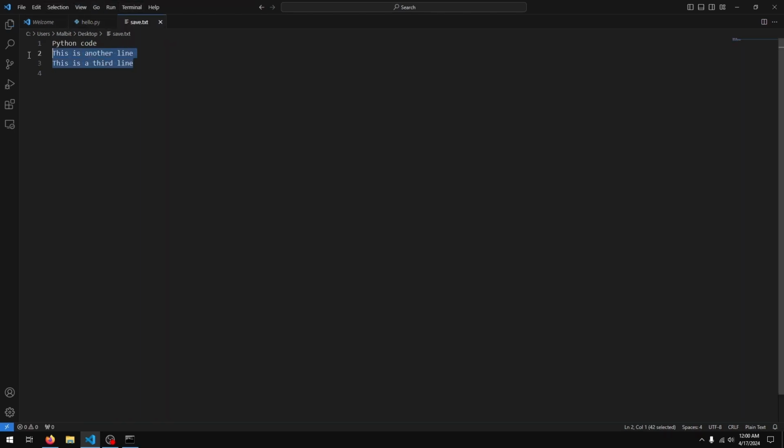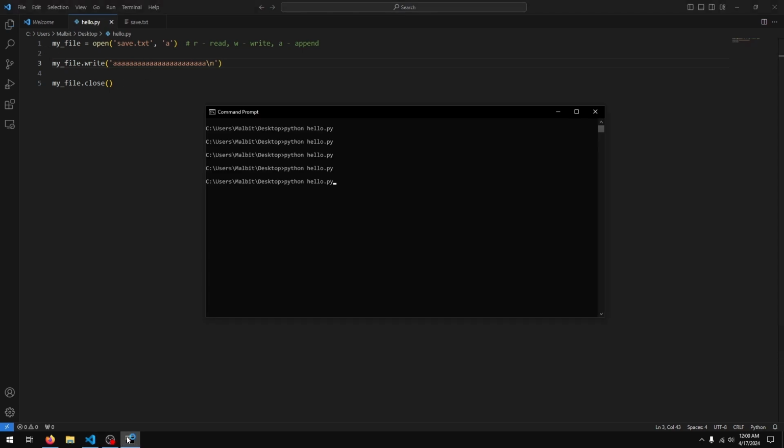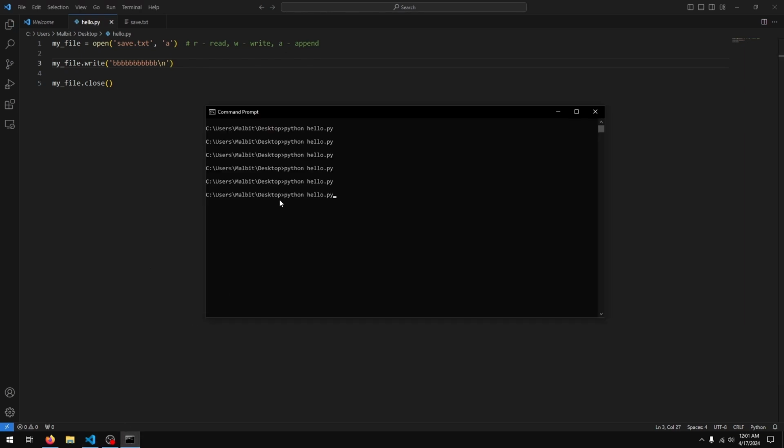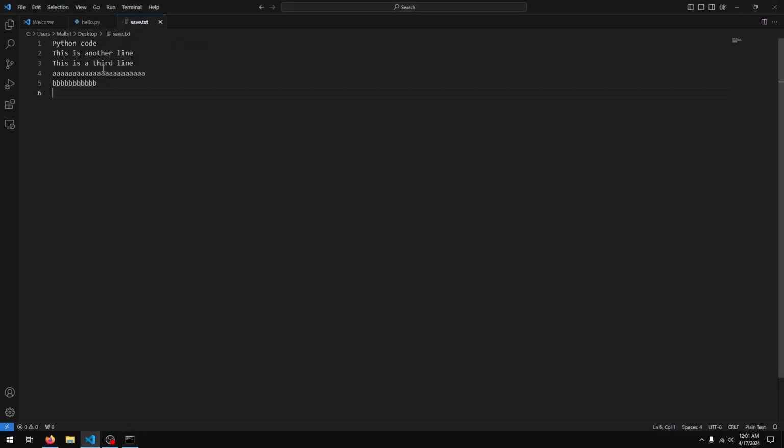And once again, we have 3 lines in the file: Python code, this is another line, this is the 3rd line. Maybe for this one, we can do something like AAA, just so it's a little clearer. And if I run my code, you can see AAA was added to the line instead of overriding everything that was already there. If I change this to B's, you can see B was added to the line as well.